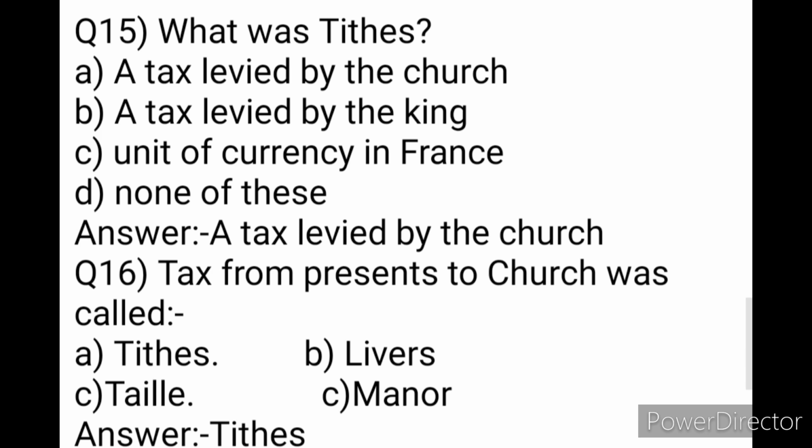What were Tithes? A tax levied by church, a tax levied by king, unit of currency in France, none of these. Correct answer is a tax levied by the church. Next, tax from peasant to church was called? A. Tithes, B. Levies, C. Taille, and D. Manor. Correct answer is Tithes.